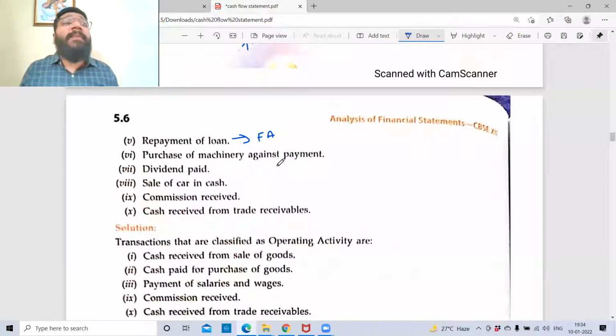Purchase of machinery against payment. I'm buying machinery. Can I say I'm investing in machinery? I'm buying machinery. It is as good as investing in machinery. So it is an investment activity, a cash outflow of the investment activity.